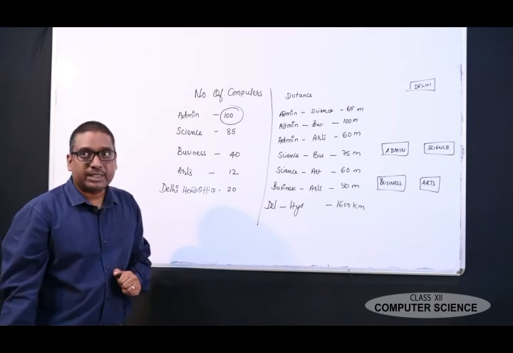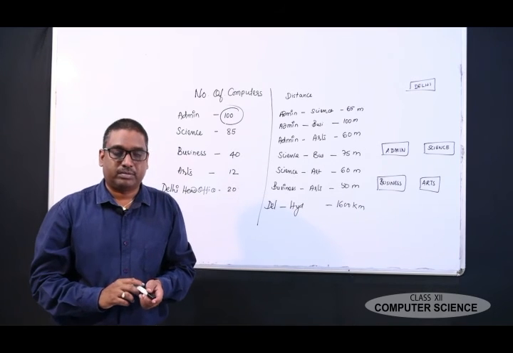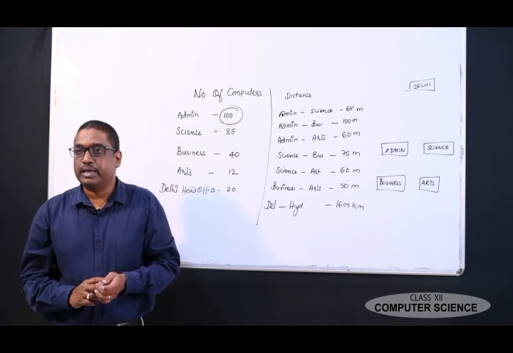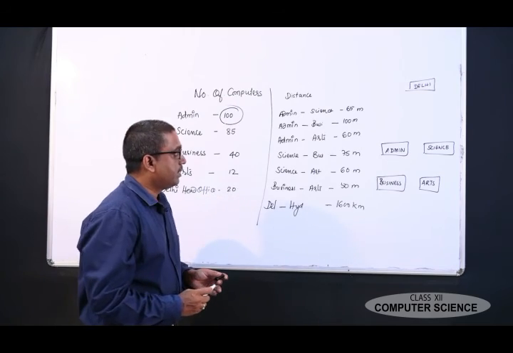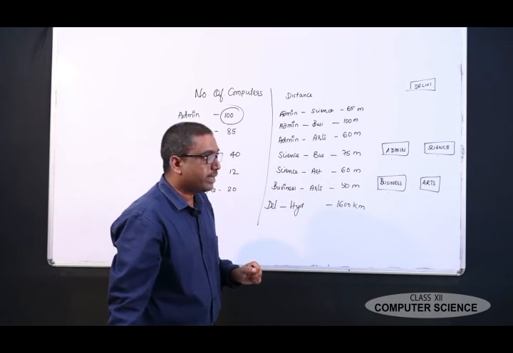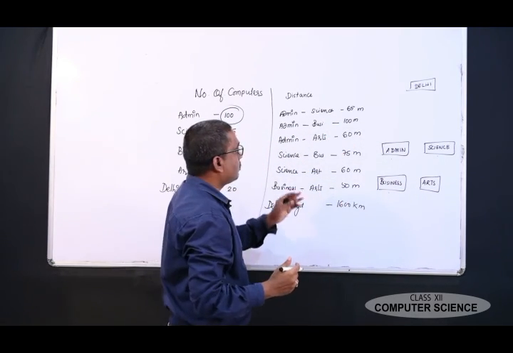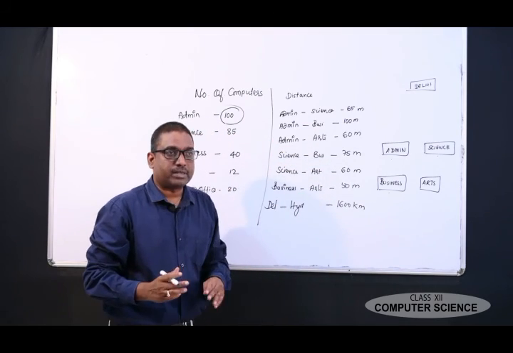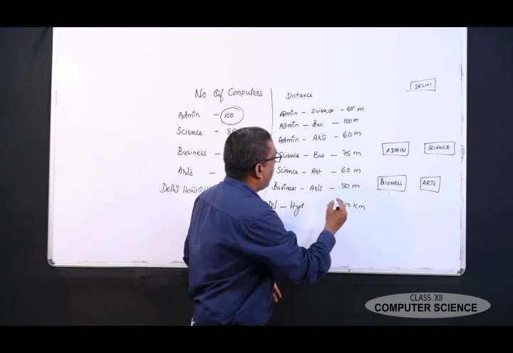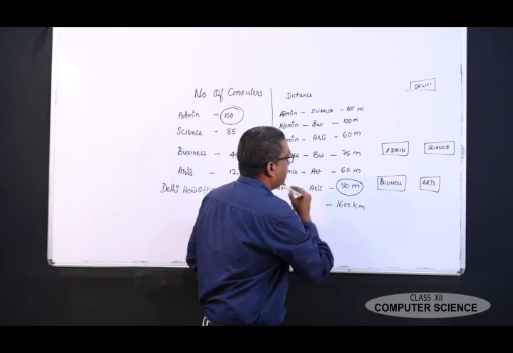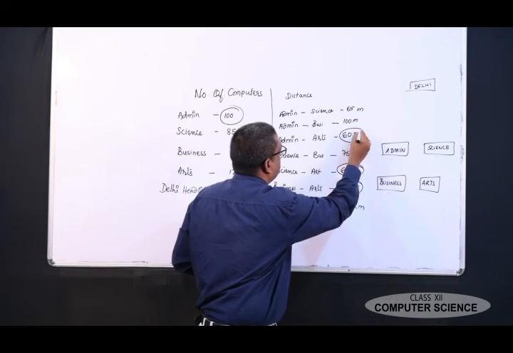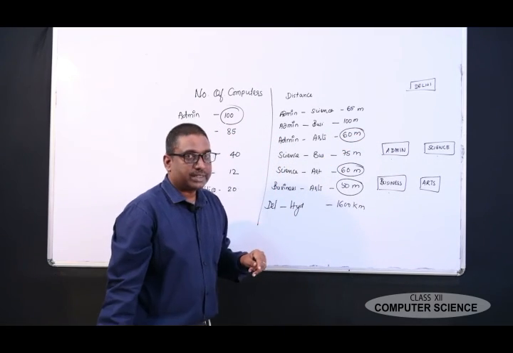Number 2, next: suggest and draw the cable layout to efficiently connect various buildings within the Hyderabad campus for connecting the computers. Here you see admin, science, business and arts, 4 buildings are there, and the distances are given. So you have to take the minimum distance for each building. Here the lowest distances are business to arts 50 meters, science to arts 60 meters and admin to arts 60 meters.